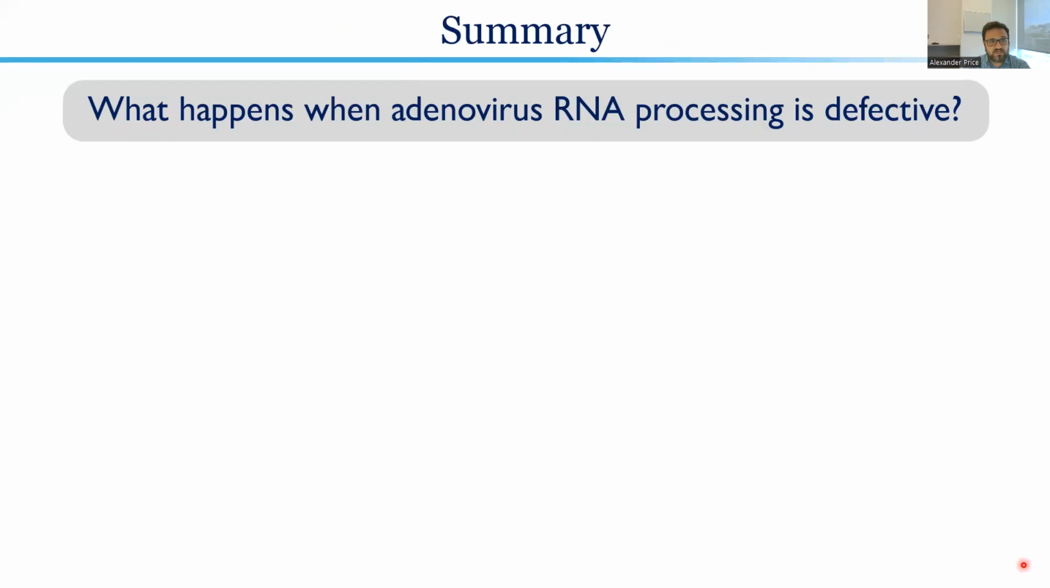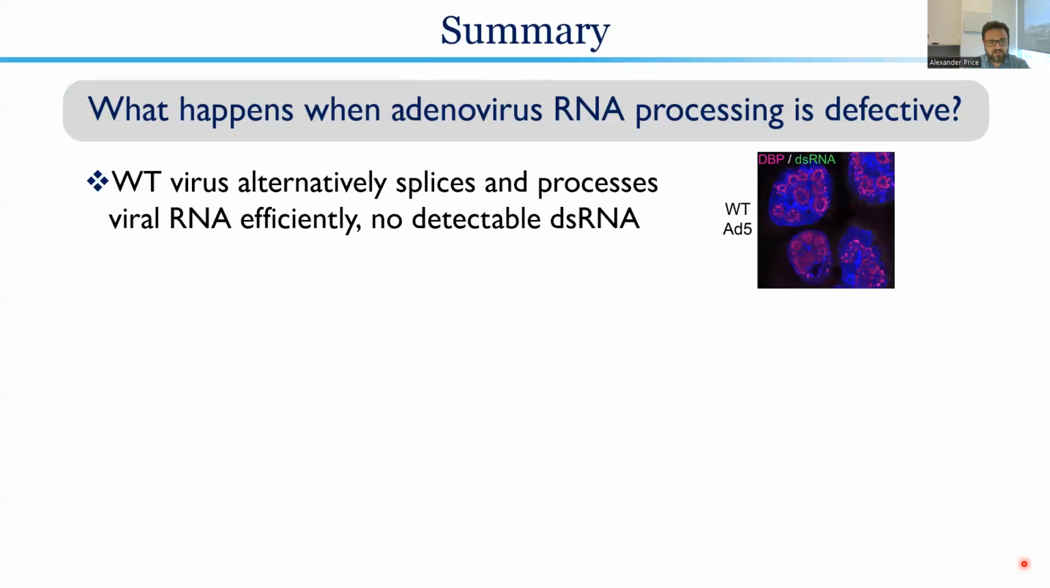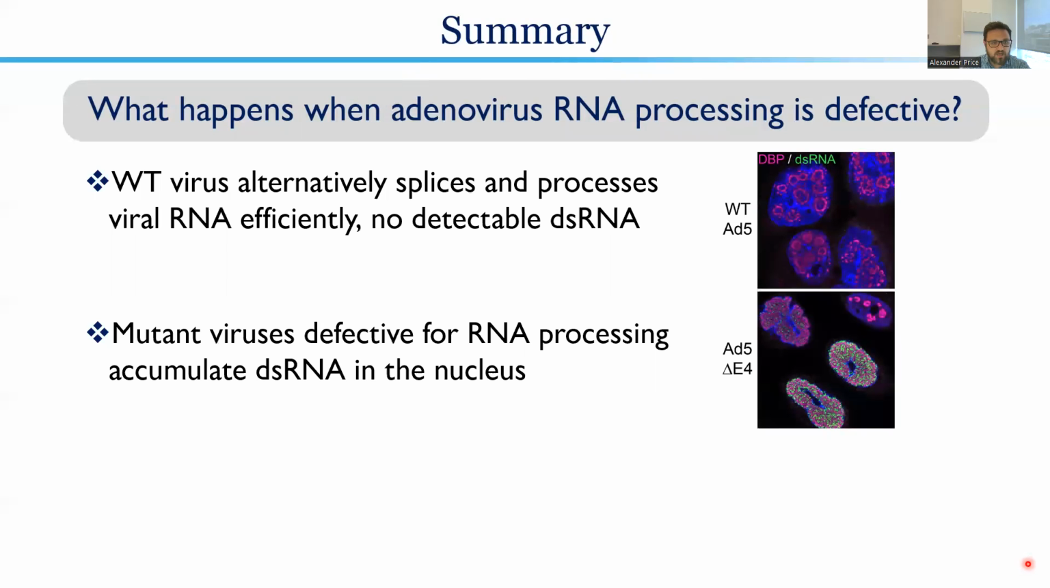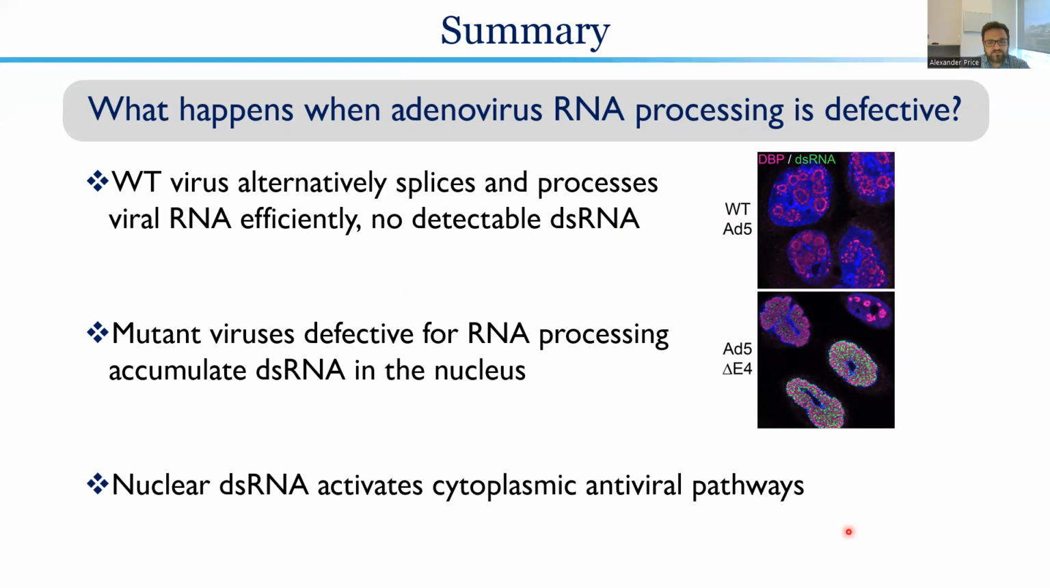To summarize, we set out to ask the question, what happens when adenovirus RNA processing is defective? We learned that while the wild-type virus alternatively splices and processes its own transcripts so efficiently that there is no detectable double-stranded RNA during infection. In contrast, when mutant viruses can no longer modulate this process, we now see accumulation of abundant double-stranded RNA inside the nucleus of these infected cells. Ultimately, this nuclear double-stranded RNA is activating both cytoplasmic antiviral pathways inside the nucleus.